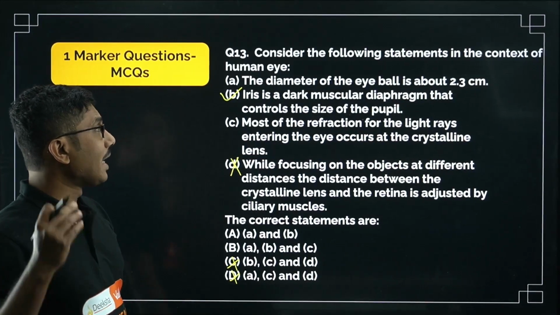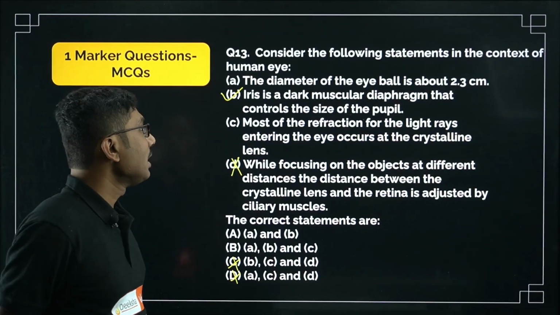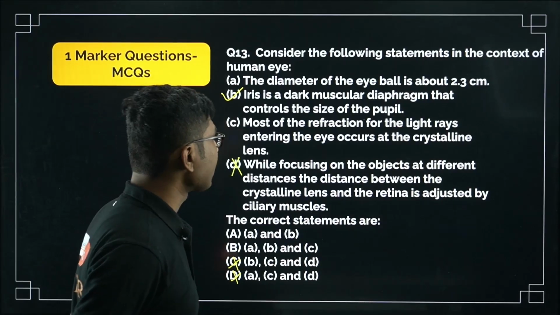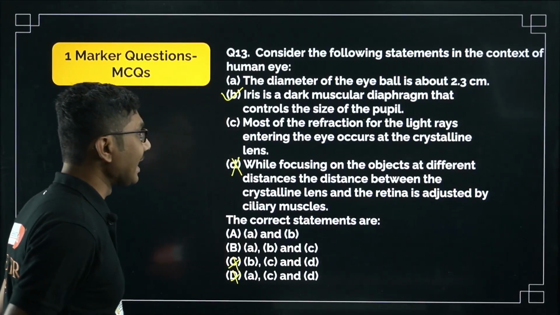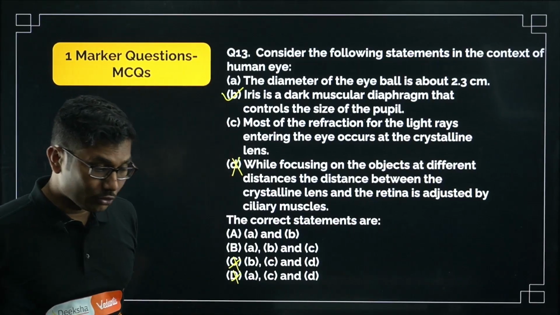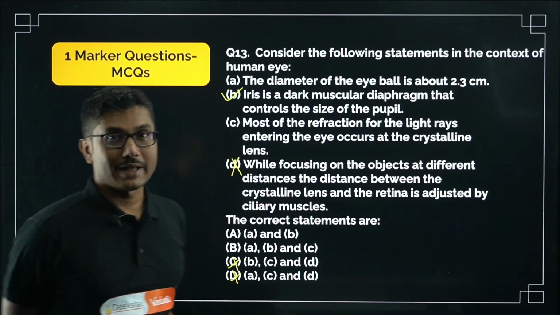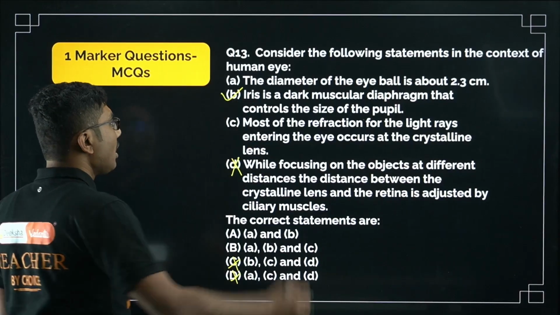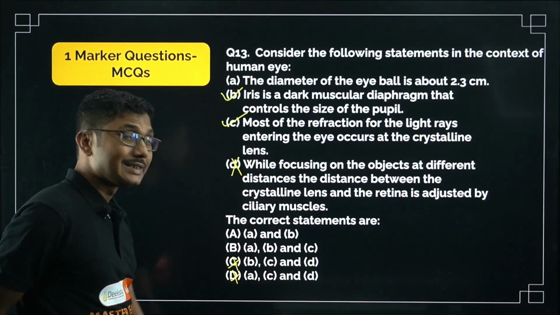That is the part that controls the size of the pupil. So this is the correct statement. Now let's see option C. Most of the refraction of the light rays entering the eye occurs at the crystalline lens. So most of the light that enters our eye gets refracted through our lens, right? So statement C is also a correct statement.